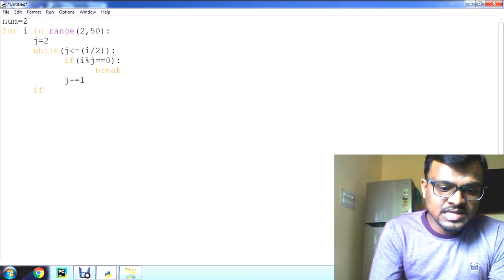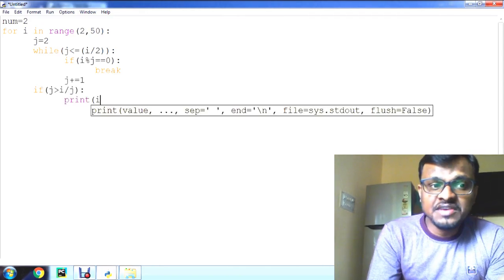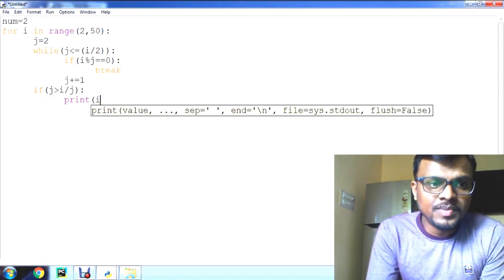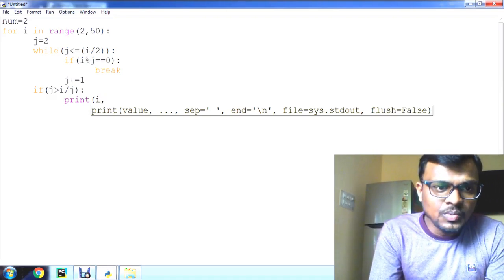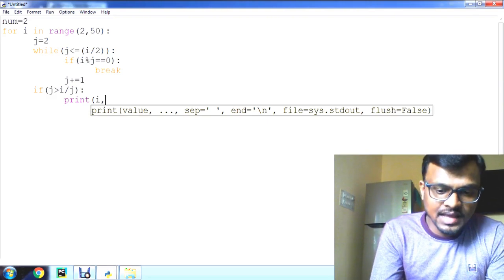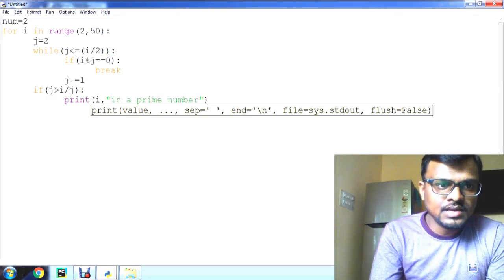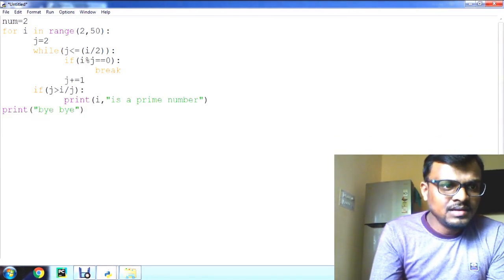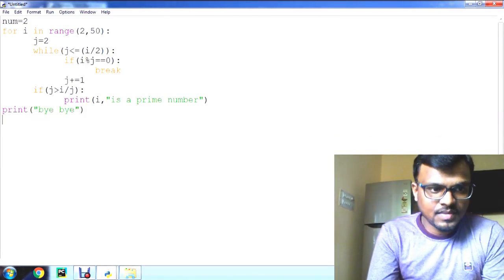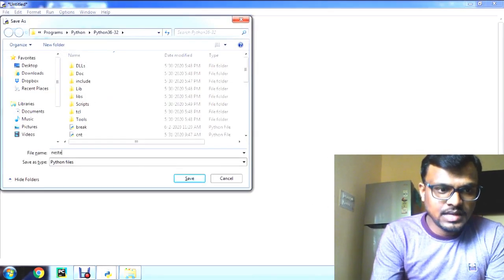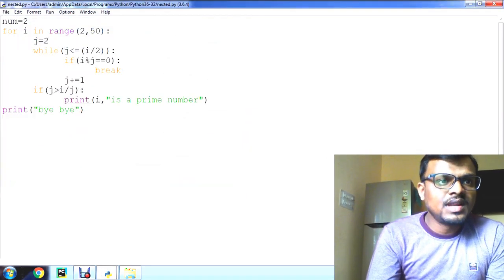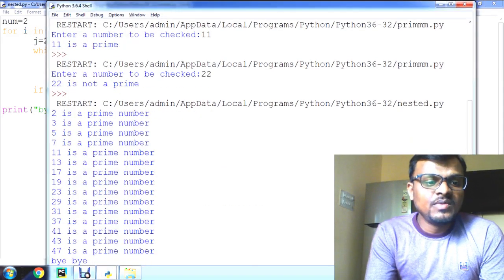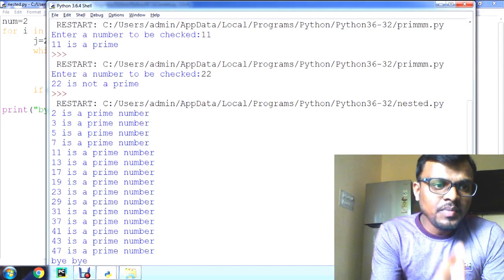One more if condition I need to check here: if j is greater than i by j, then i is a prime number. So now I want to print the i value, that is, i is a prime number. After that we'll print for the first loop. Now save this nested program. Now run the program. See, we got the output.